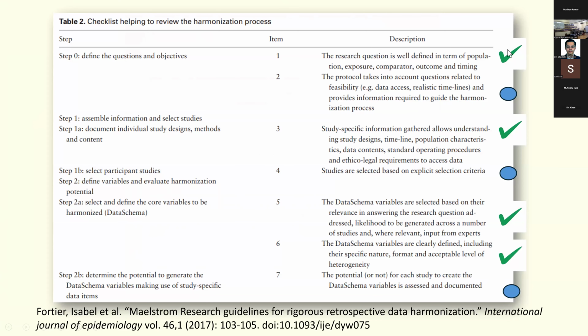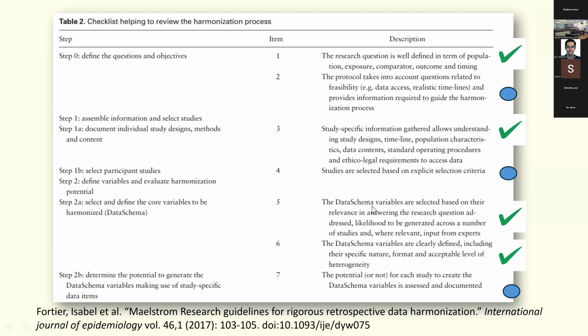If you look at it, the research question was well defined, so I gave it a tick mark. The protocol takes into account questions related to feasibility. I couldn't really find a protocol, so I have put it as blue. The 3rd question was: study-specific information gathered allows understanding of the study designs, timeline, population, characteristics, data content, standard operating procedures? Yes. Whether studies were selected based on explicit selection criteria, I gave it no because that was not mentioned.